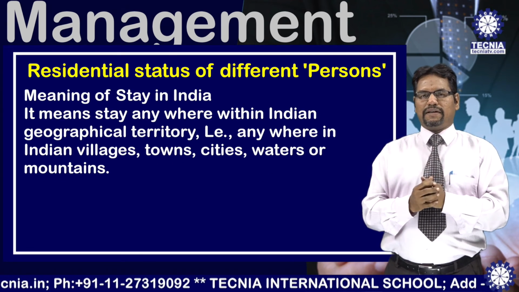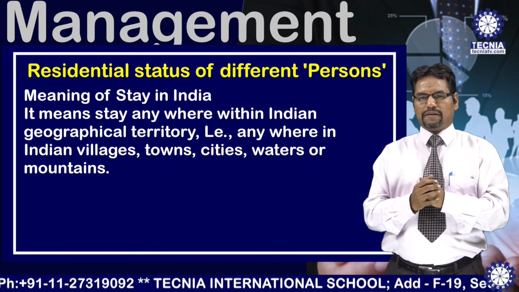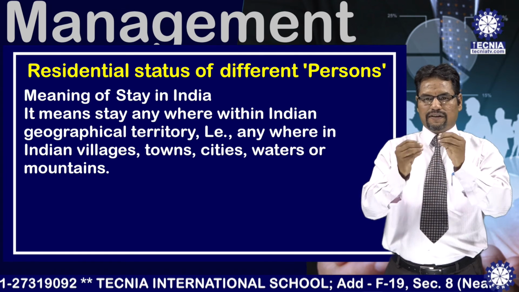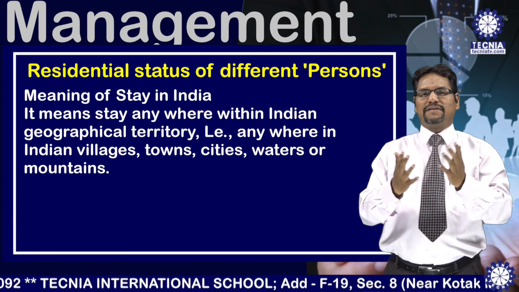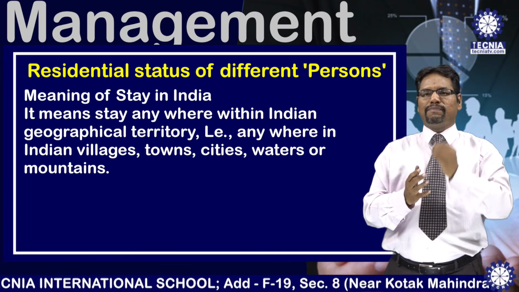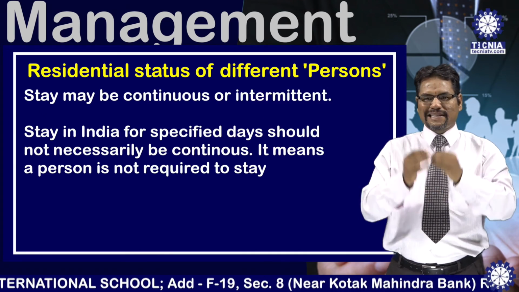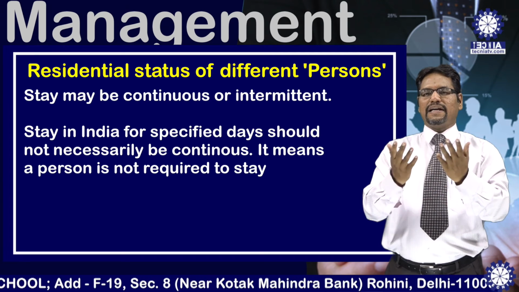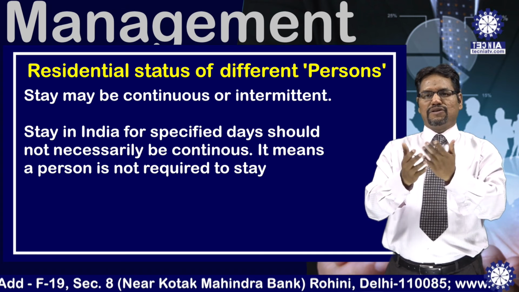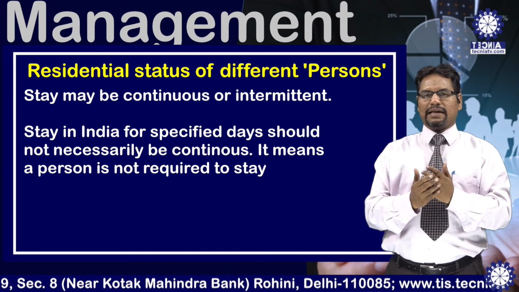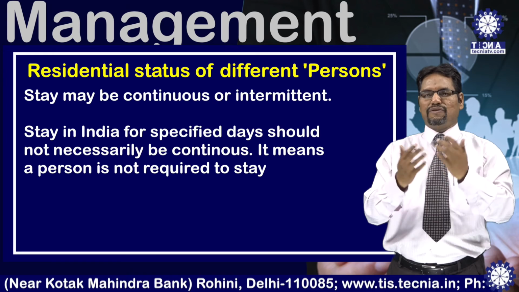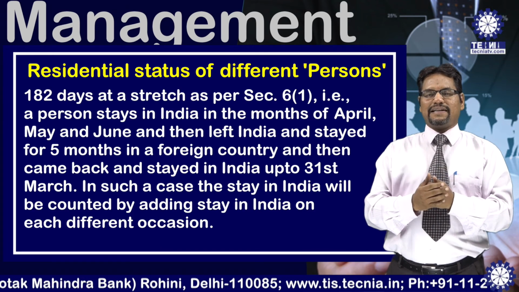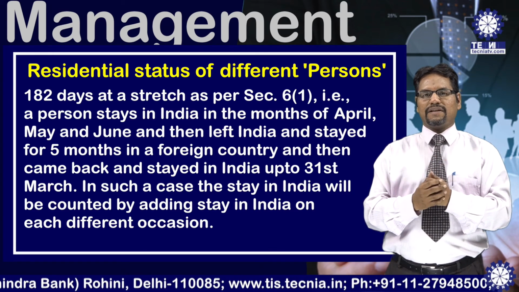One important point I will also say: whenever we are going to determine the residential status of an individual, there is a point which always comes. The stay may be continuous or intermittent. A stay in India for a specified period need not necessarily be continuous. It means a person is not required to stay 182 days at a stretch as per section 6 subsection 1.